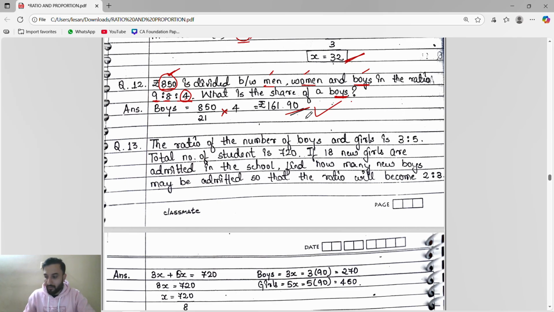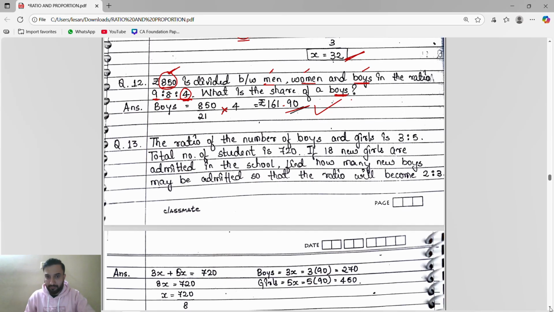So you will do the number divided by the sum of ratios, 21, whatever you're getting, into boy. Boy means third. Third means 4. Okay, so it is 161.90.